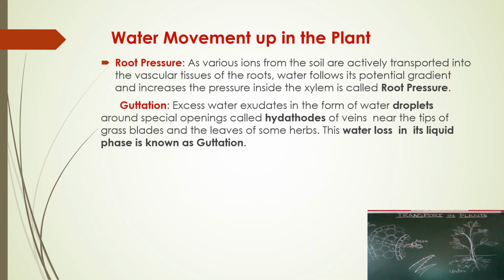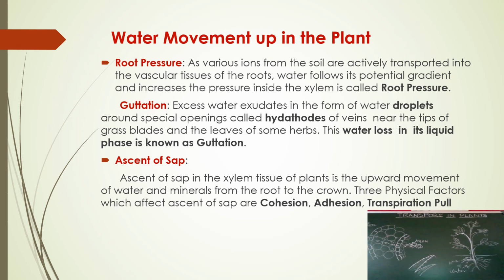Now let us discuss how the water is transported in the plant. Before that, let us see the water getting absorbed by the roots, and from the roots it is supplied through the xylem to different parts of the plant.